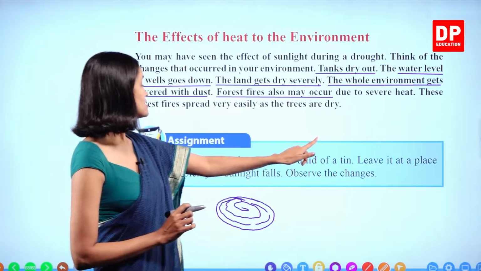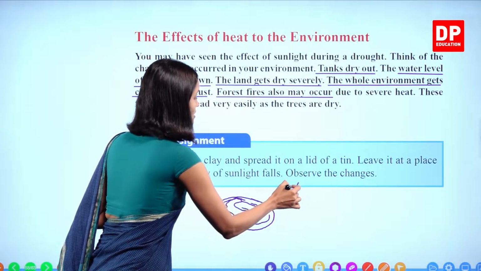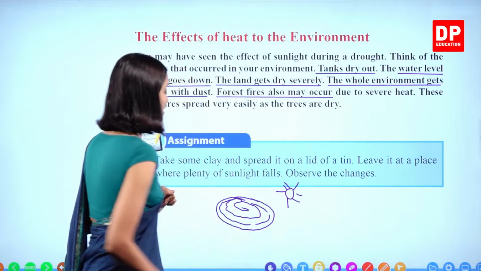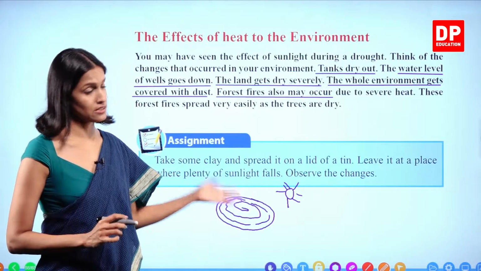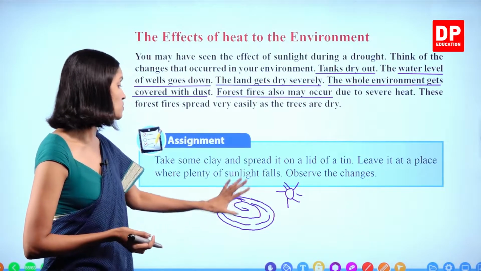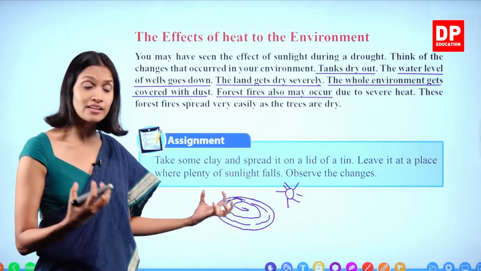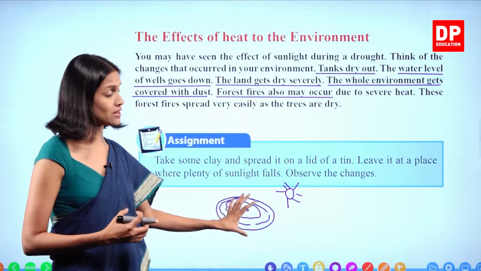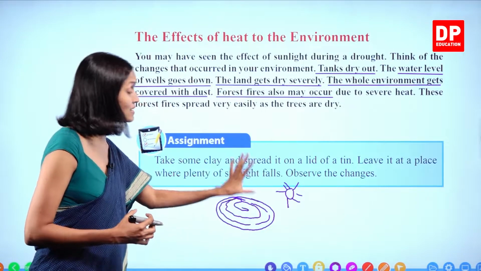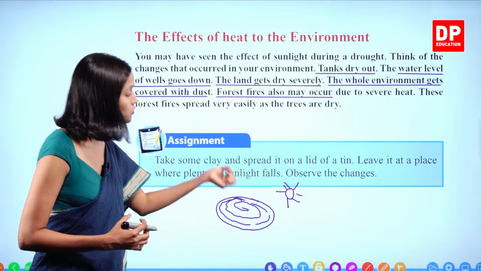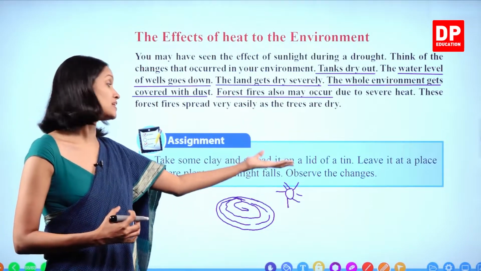Leave it at a place where plenty of sunlight falls. What happens? You have to leave it outside. If you leave it for several days, you can observe the changes very clearly. Observe the changes. So what will happen? I told you these clay particles can retain a lot of water between them. Because of the sun's heat, this clay will get heated up. Therefore, the water between these clay particles will evaporate because of the heat.